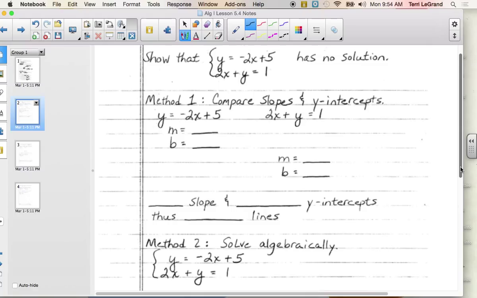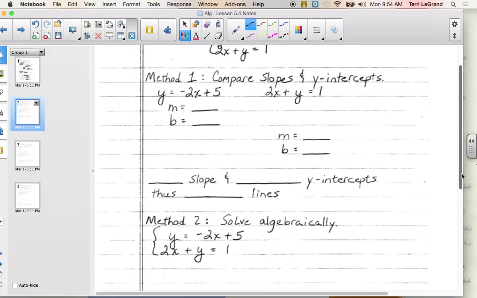It says, show that y equals -2x plus 5 and 2x plus y equals 1 has no solution. Okay, so you have two different ways you can go about this. You can say, I'm going to pretend I'm getting ready to graph it. I'm not going to really graph it, I'm just going to get it ready to graph, and then I'm going to compare their slopes and their y-intercepts, and that should help me decide what kind of a system I have.